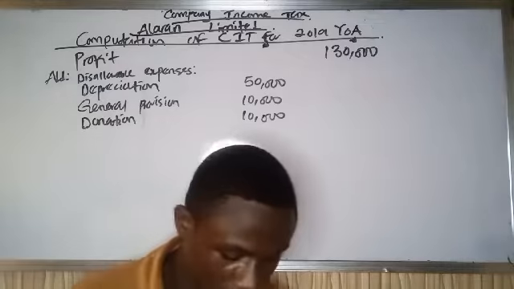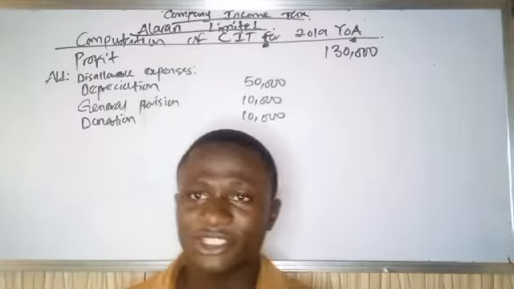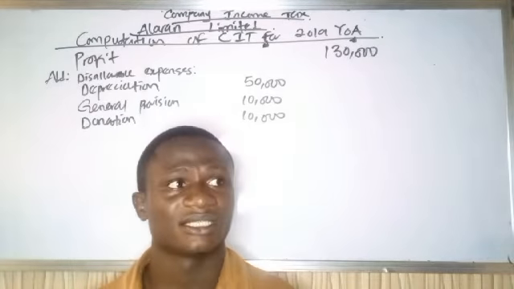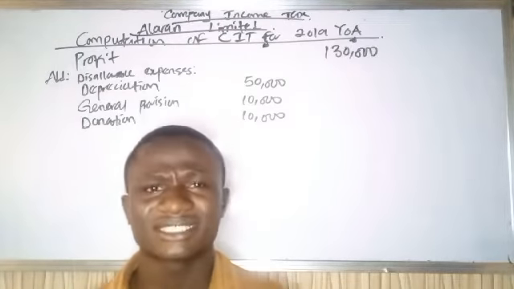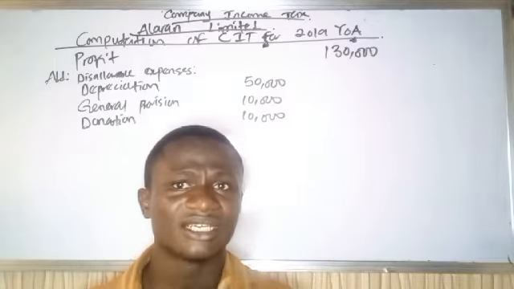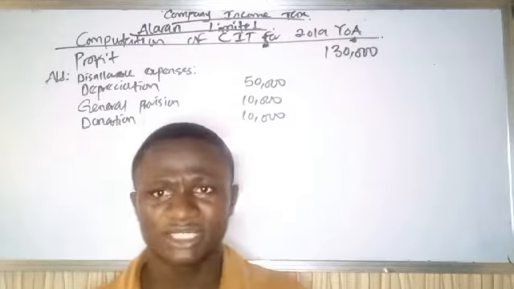Good. The next one we are going to have is cash stolen in transit. That's why I said there are some other expenses that you just have to look at. Is cash stolen in transit wholly, reasonably, exclusively, necessarily incurred? Is it part of production expenses? No, it's not.